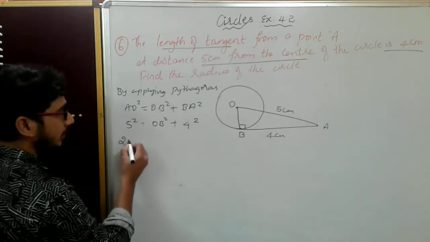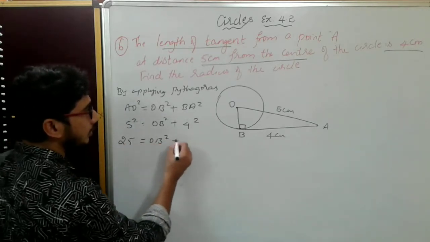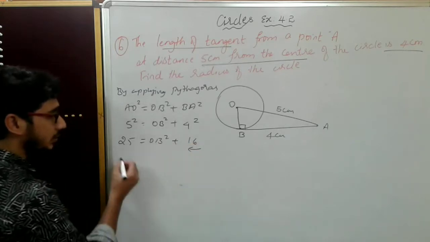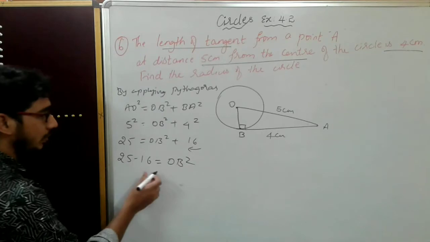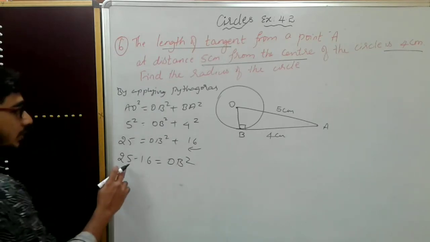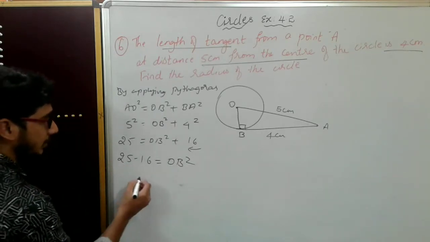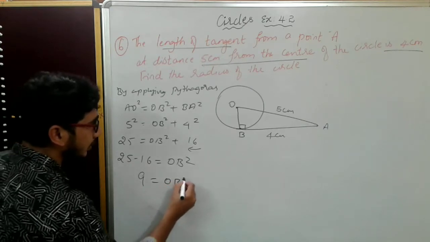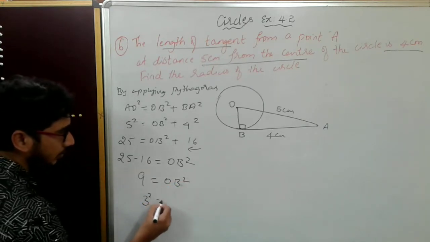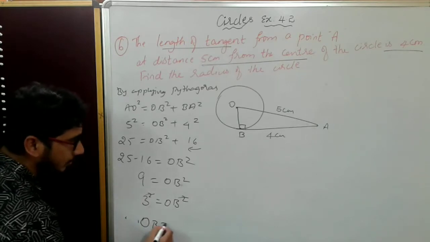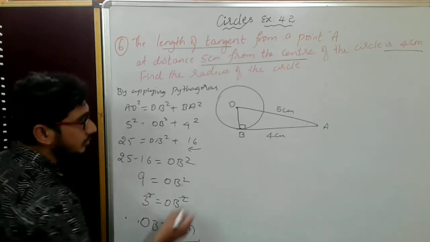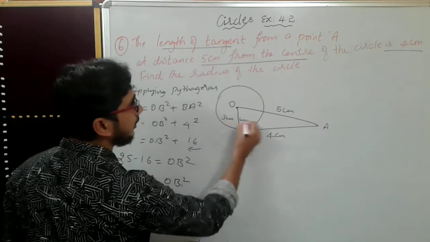This is 5. 5 5s are 25, which is equal to OB square plus 4 4s are 16. Take 16 to the LHS, it will become 25 minus 16 is equal to OB square. It will become how much? 25 minus 16 is 9, which is equal to OB square. This will become 3 square. OB square, square will get cancelled. Therefore, OB is equal to 3 centimeter. This is the radius, 3 centimeter, we got.